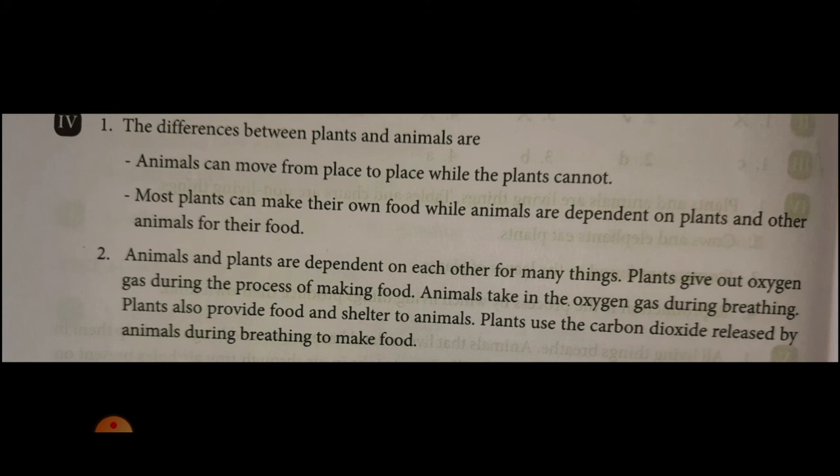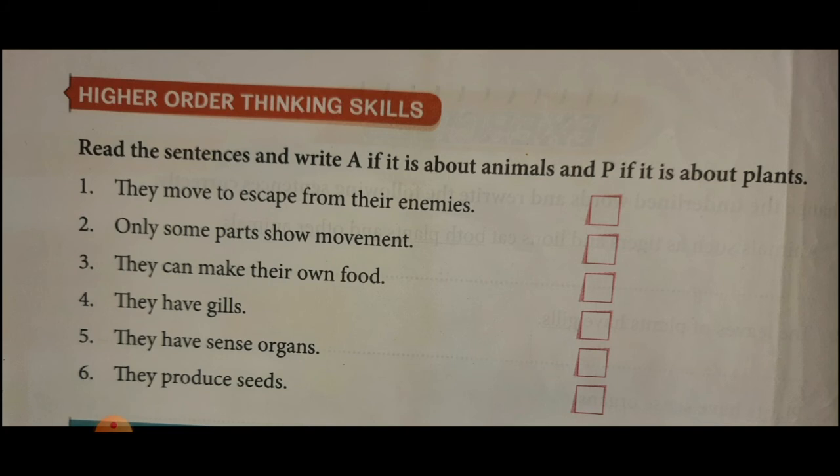Then last, higher order thinking skill. Read the sentences and write A if it is about animals and P if it is about plants in those boxes. Okay. They move to escape from their enemies. It is related to animals or plants? You have to say animal. So you can write A in that box. Only some parts show movement. It is about who? Plants.